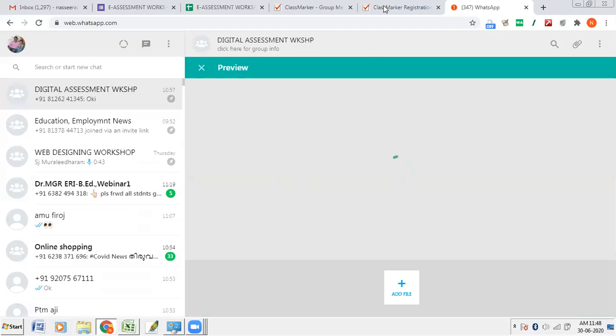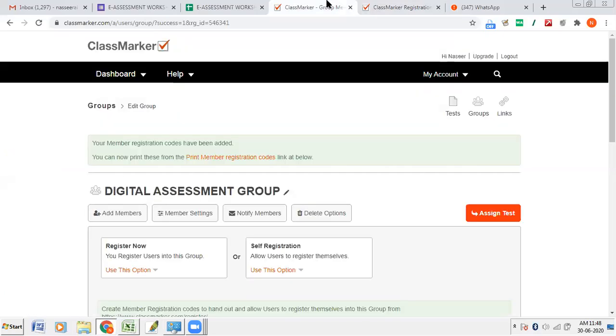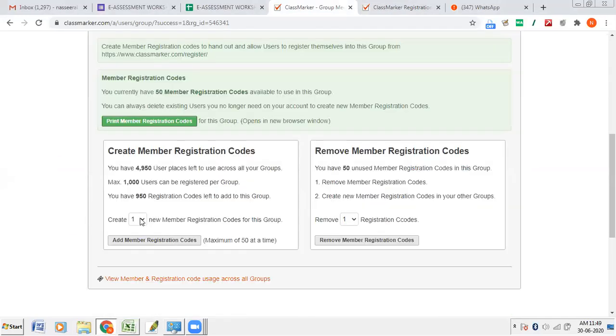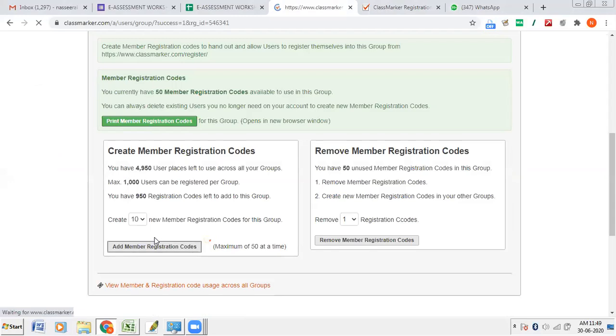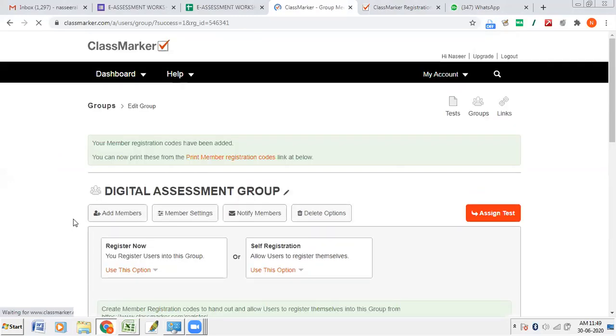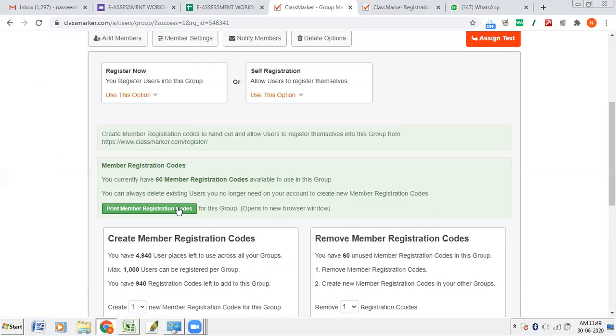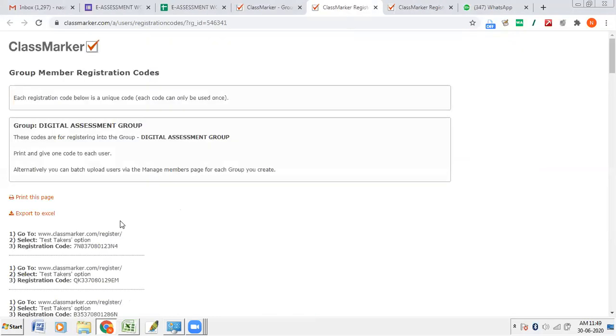Now I have told you that only up to 50 I could make. If I need to add more members, what shall I do? I'll add 10 more members. I'll go here, click Add member registration code, and then the registration codes for the 60 members will be created. I can export into an Excel sheet.